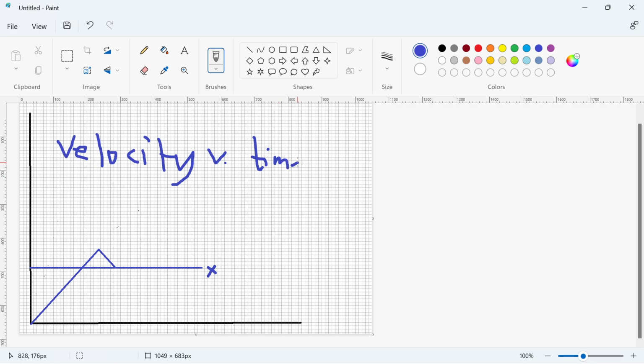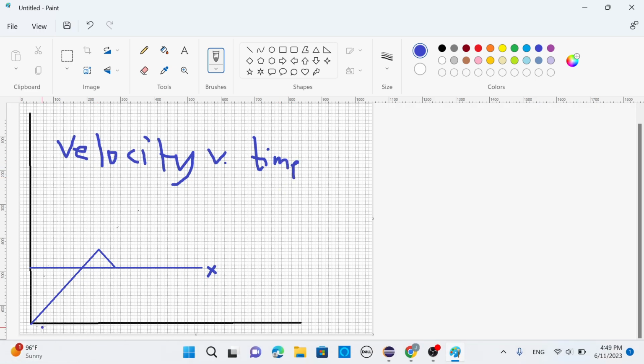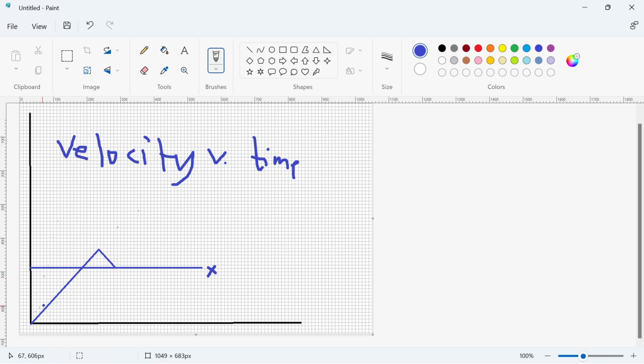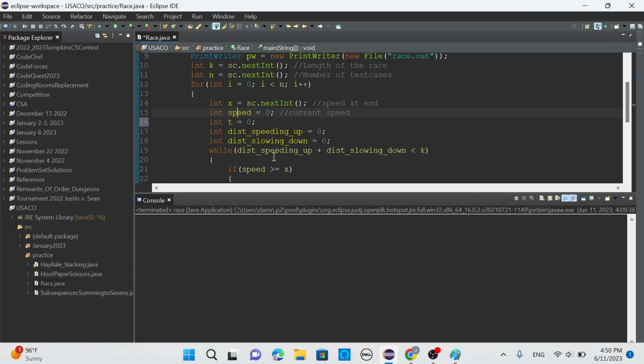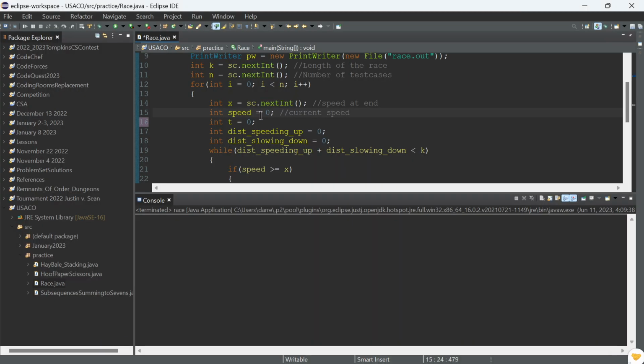Okay, what we're trying to find here is how much distance does Bessie travel when going at this speed. So at this point, how far does she travel? This point, how far does she travel? We use distance speeding up just to represent how far does she go while speeding up. And this slowing down just to indicate how far does she go while slowing down.